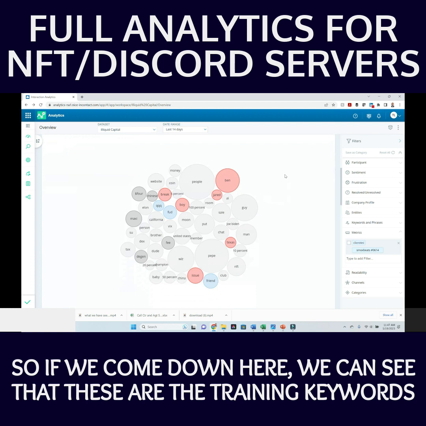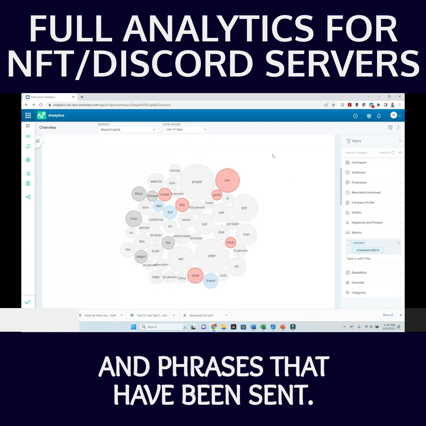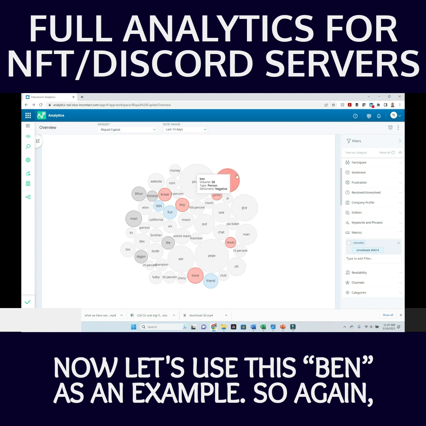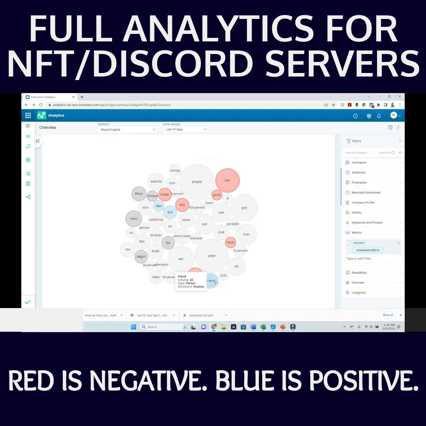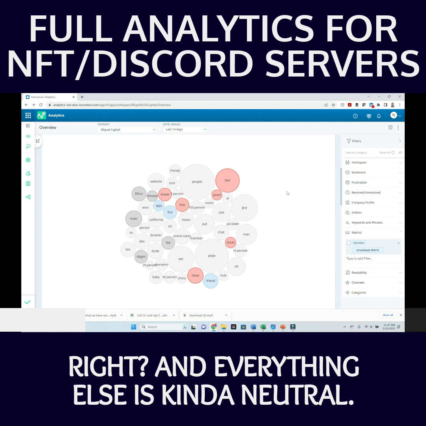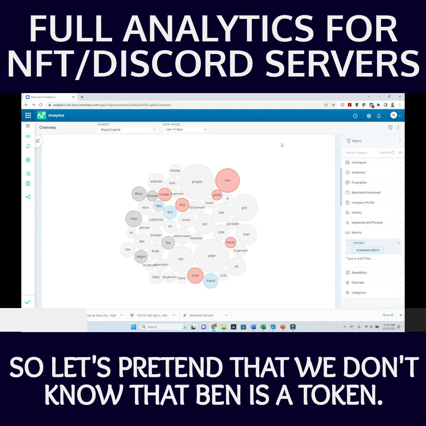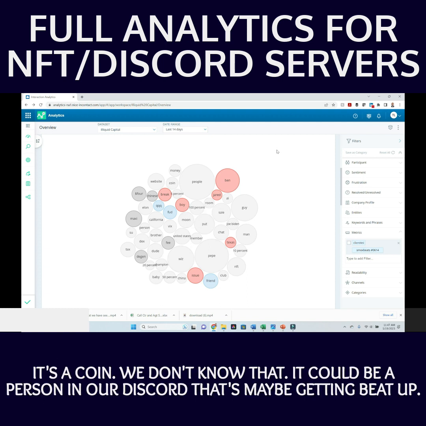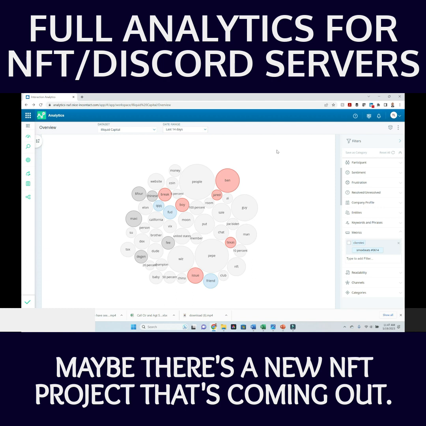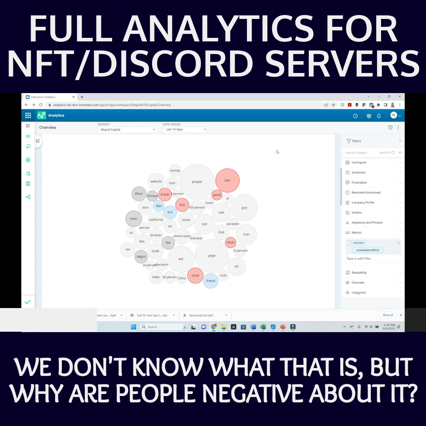So if we come down here, we can see that these are the trending keywords and phrases that have been said. Now let's use this, Ben, as an example. Again, red is negative, blue is positive, right? And everything else is neutral. So let's pretend that we don't know that Ben is a token, a coin. We don't know that. It could be a person in our Discord that's maybe getting beat up. Maybe there's a new NFT project that's coming out. We don't know what that is, but why are people negative about it?